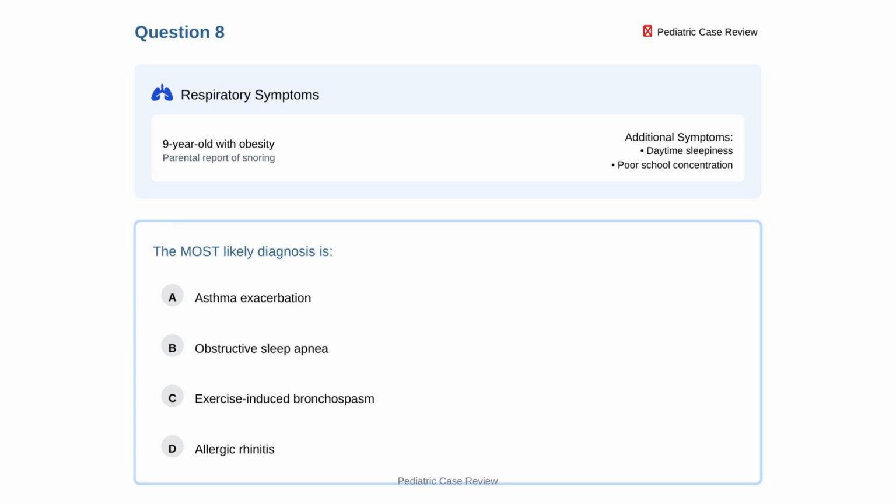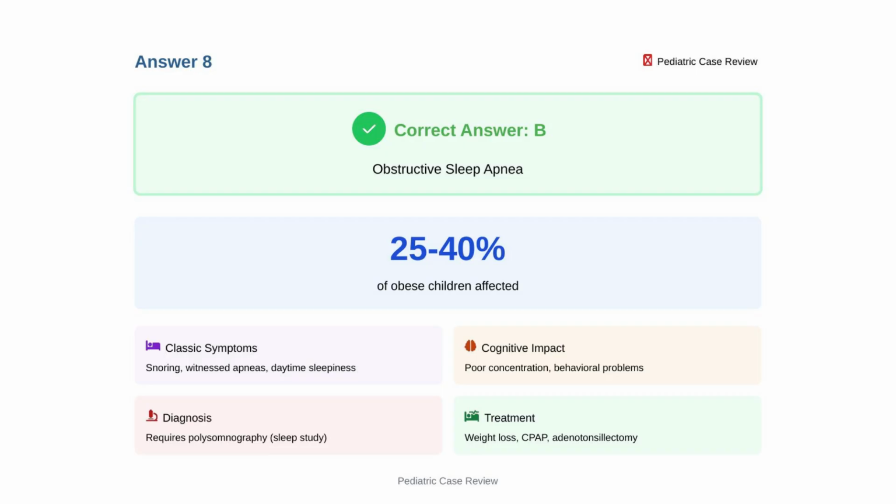A 9-year-old child with obesity presents with snoring reported by parents, along with daytime sleepiness and poor school concentration. What is the most likely diagnosis? Option A, asthma exacerbation. Option B, obstructive sleep apnea. Option C, exercise-induced bronchospasm. Option D, allergic rhinitis. The correct answer is B, obstructive sleep apnea. This affects 25 to 40% of obese children.